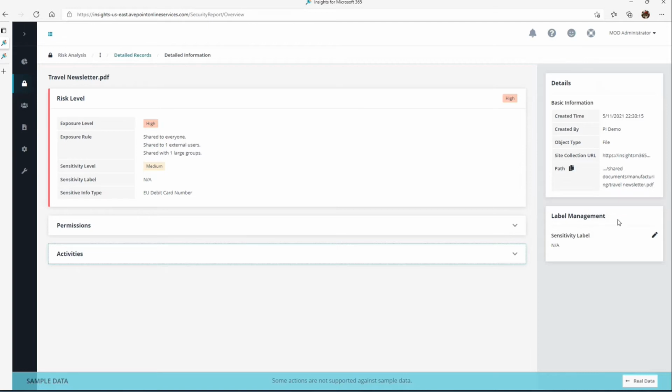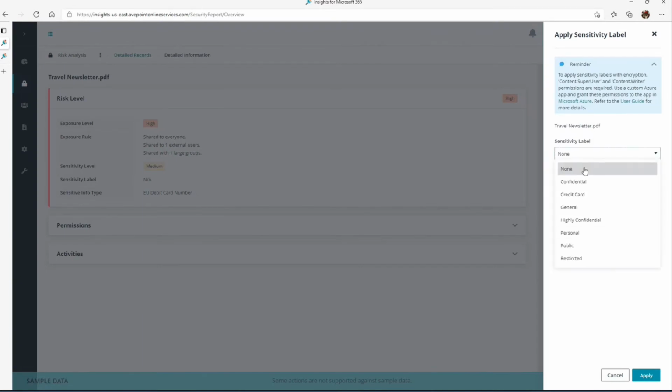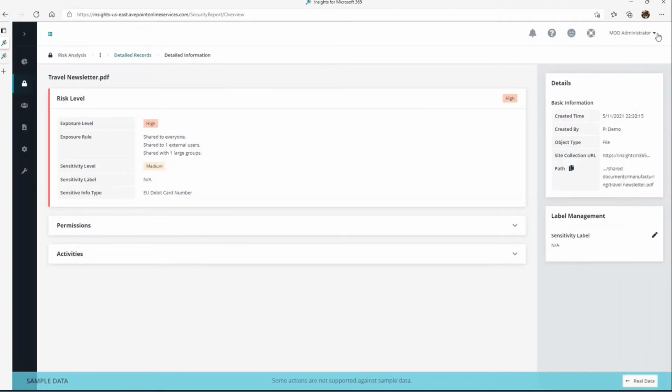And if I need to do things in terms of the label that's being applied, I can actually apply a label. I can go in here and say, this is credit card related, so let's go ahead and apply that label. This is my demo environment, so this is just a sample, but you can see the action where I can actually, if this were allowed, change the label if I need to.